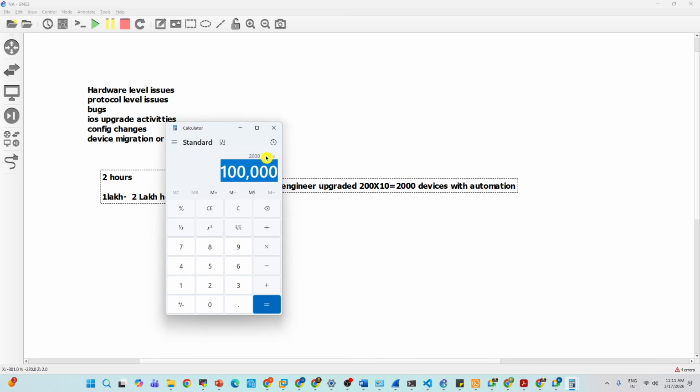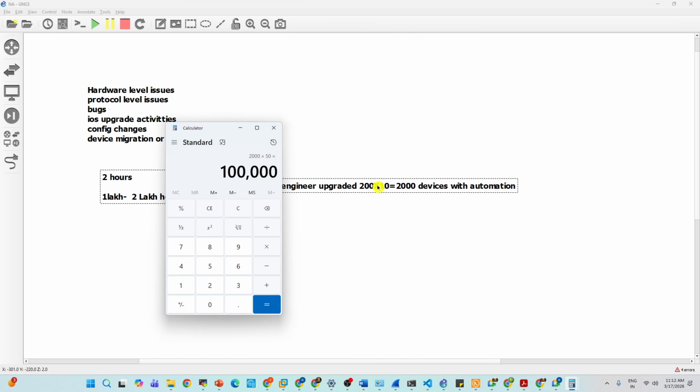So how many days will he take to complete? 50 days. So one small data center is completed in 50 days. We have a lot of data centers, right? That's what they're doing. Almost 1 crore devices are there in all data centers, so they're still doing that.